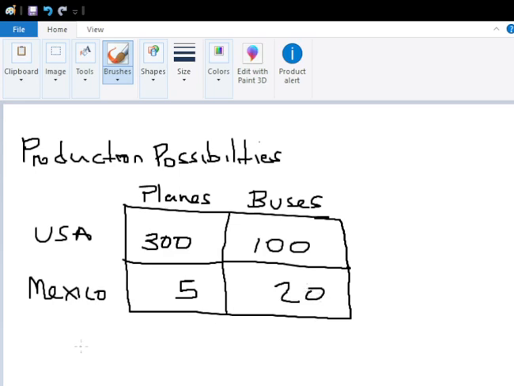Okay. Right away, we see that the USA can do more of both in a given day. They can do 300 planes, which is more than what Mexico can do. They can do 100 buses, which is more than what Mexico can do. So here we say that the USA has absolute advantage in both goods.